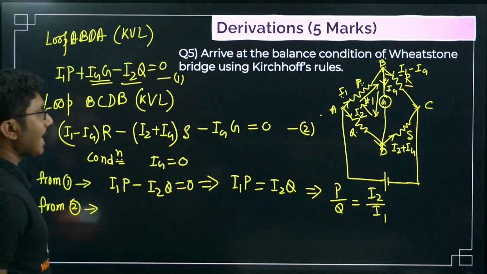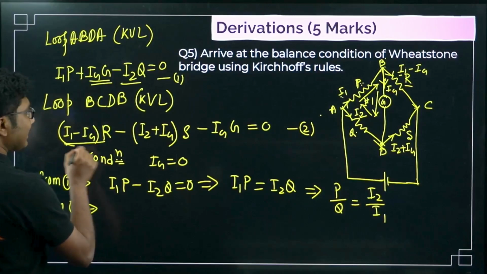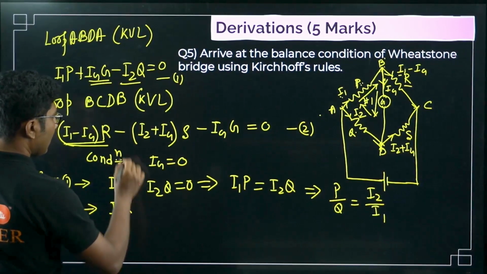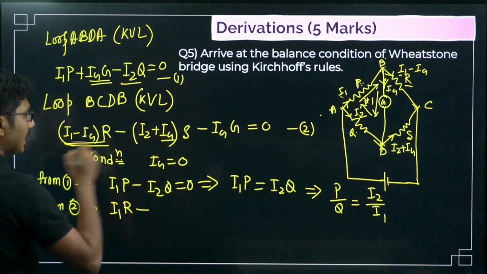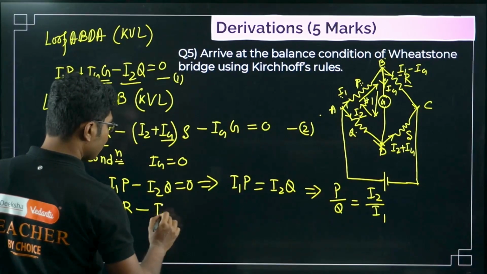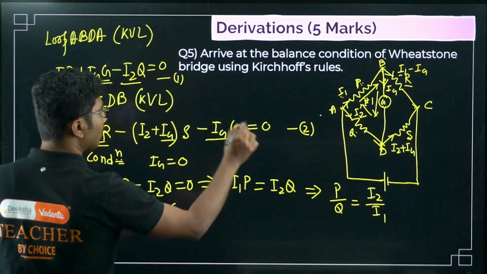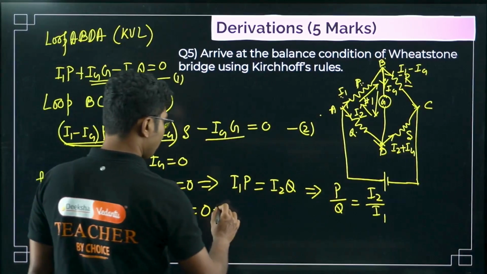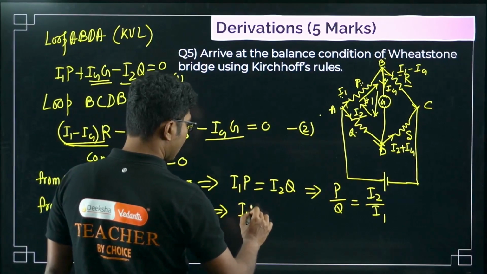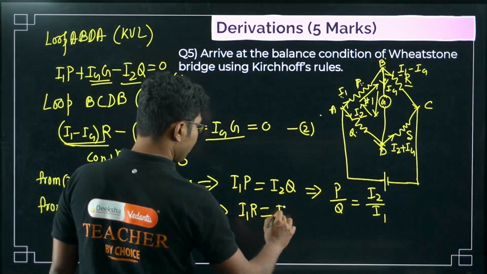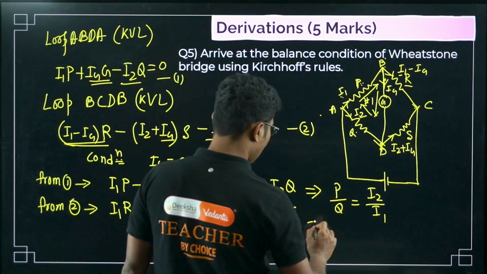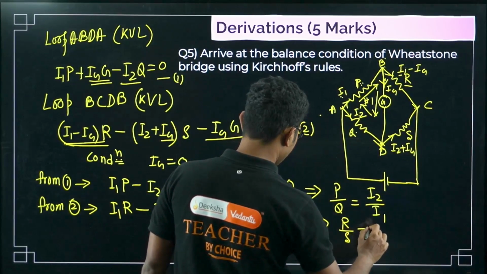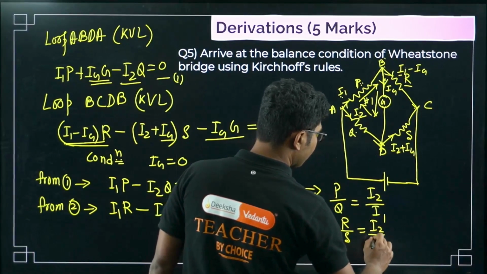So first of all, in this equation, Ig will become 0. So I1R minus, this Ig will also become 0, I2S, this will also become 0. It equals 0. Right? So I1R equals I2S, or R by S equals I2 by I1.